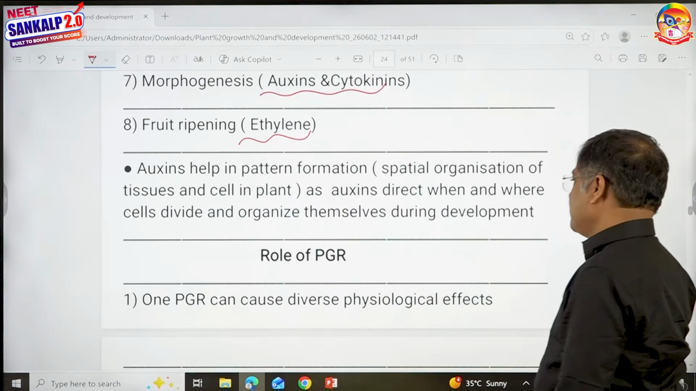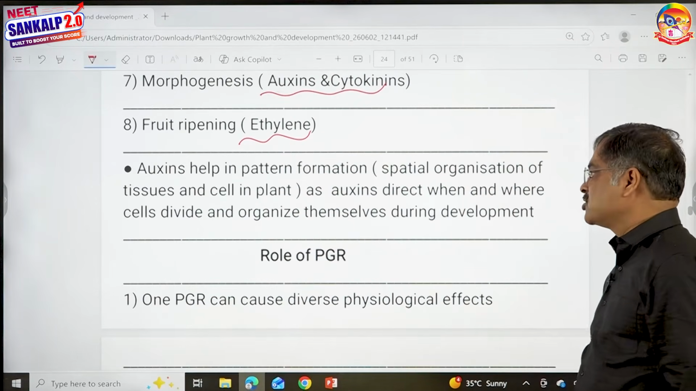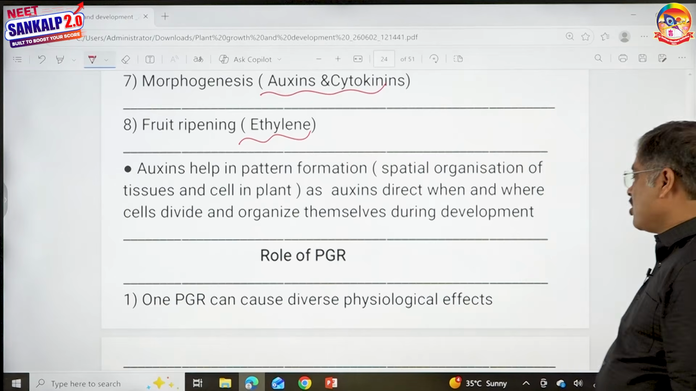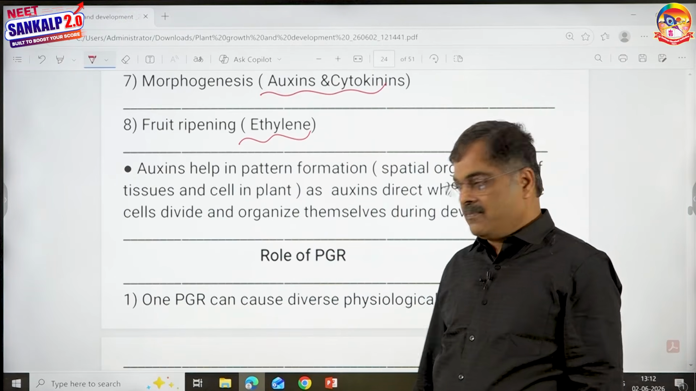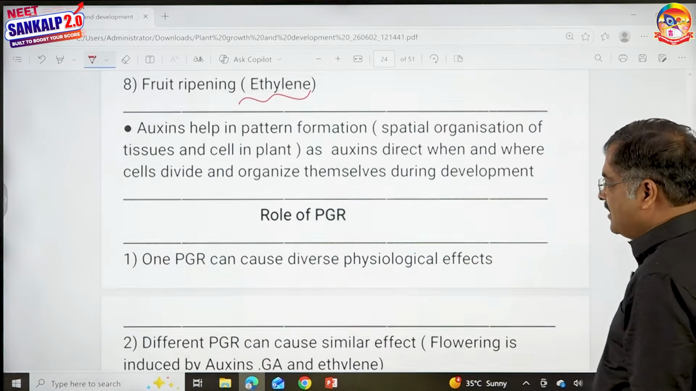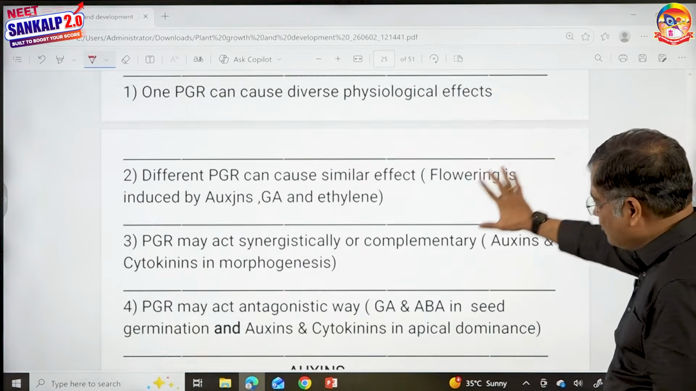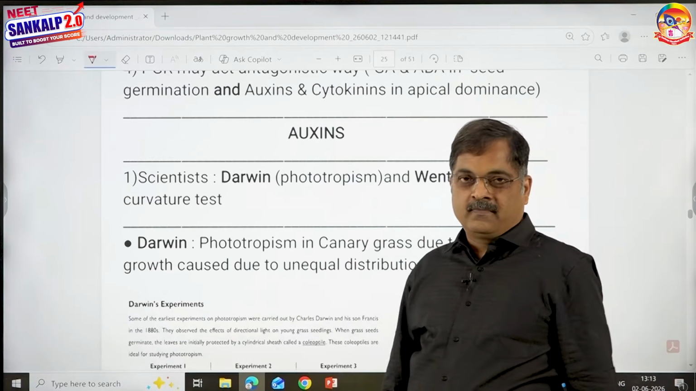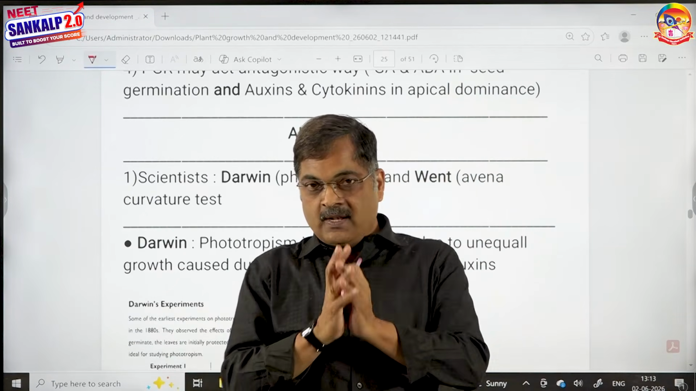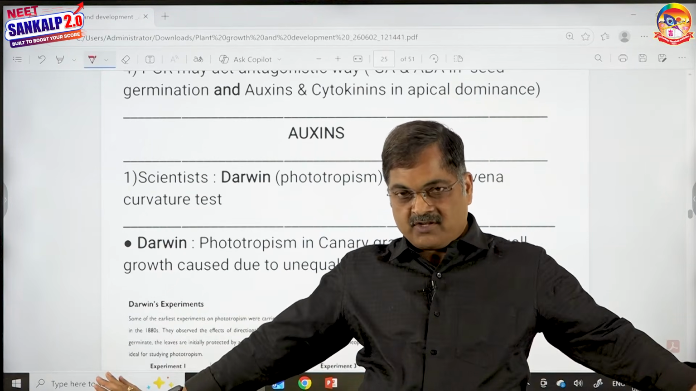Auxins help in pattern formation, the spatial organization of tissues and cells in a plant, as auxins direct when and where cells divide and organize themselves during development. This is an important point. Then we'll come back to these lines a little later, children. Now, look here. When we start hormones, we'll take 5 minutes for each hormone and get rid of it.